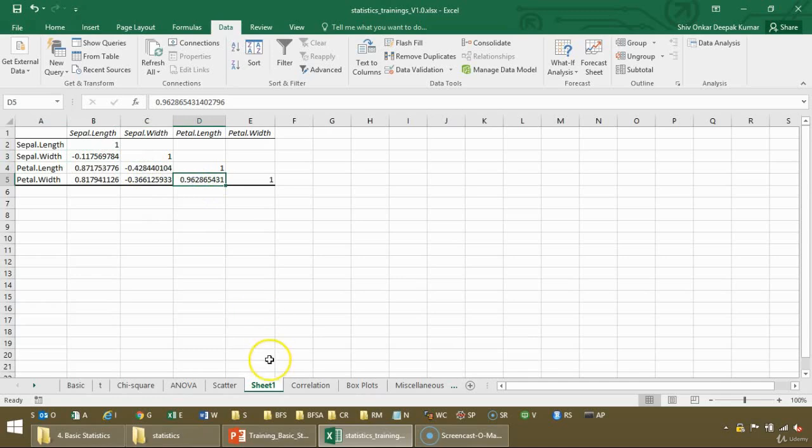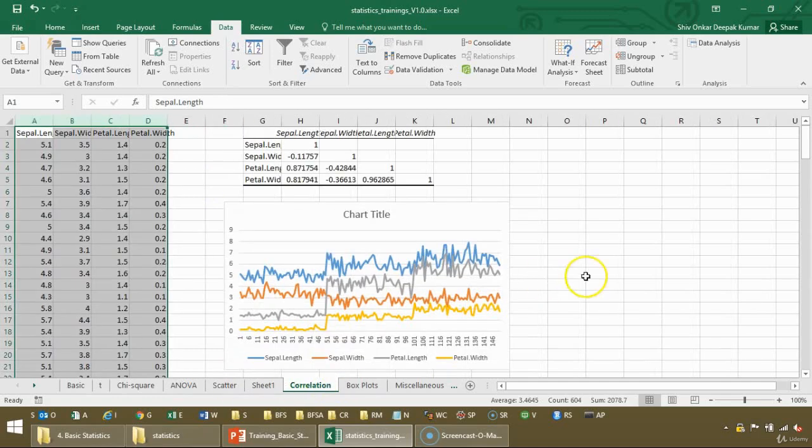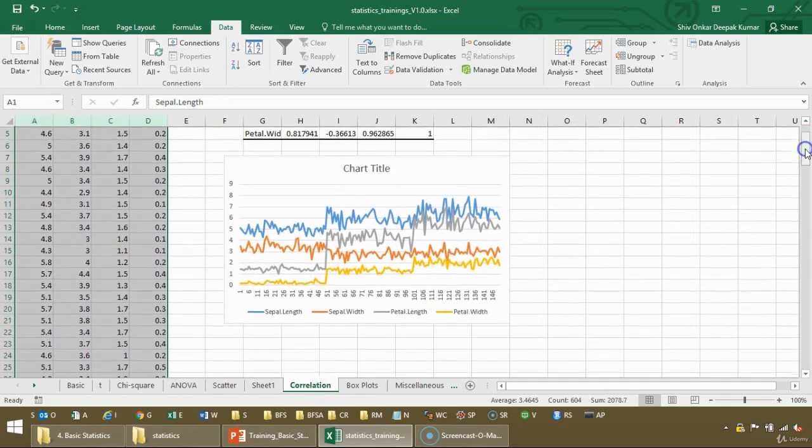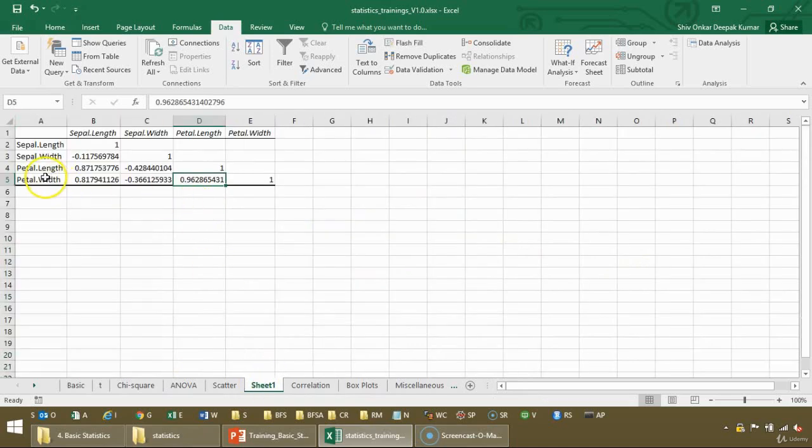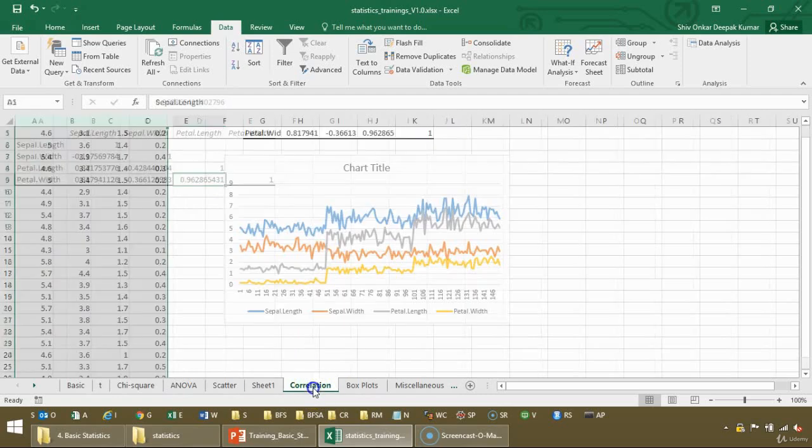I have just drawn a line graph to see how those are varying together. And you can see that here it was showing that petal.width and petal.length are very highly correlated. So let us see the graph.